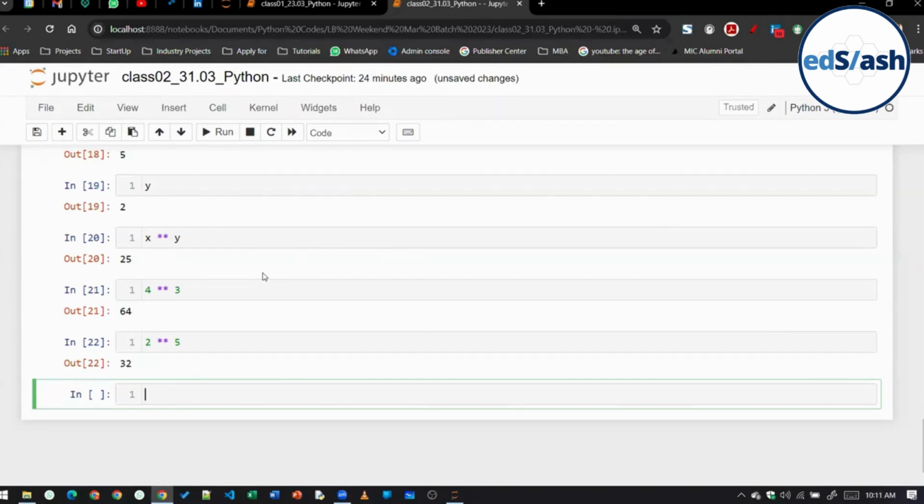No, there is nothing called a ceiling division in Python. If you want to perform ceiling and flooring separately, I will cover this later on also. There is a library called the math library, so using the math library we can do the task. But in core Python, you cannot do ceiling or flooring separately. This is not flooring, class, this is floor division. There's a difference. It is first dividing and then flooring it. It is not just flooring.